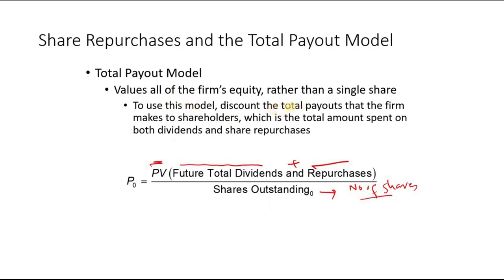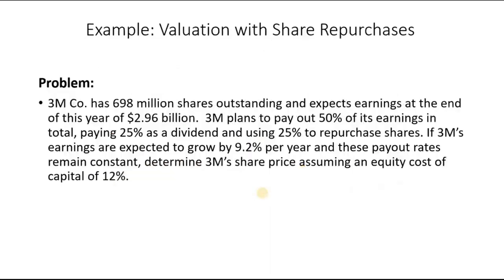To use this model, discount the total payouts that the firm makes to shareholders. Shareholders may receive dividends as well as repurchases, which is the total amount spent on both dividends and share repurchase. So we need some modification in the formula. We first calculate the present value of the dividends as well as share repurchases, and then divide it by the total number of shares. So let's see an example.